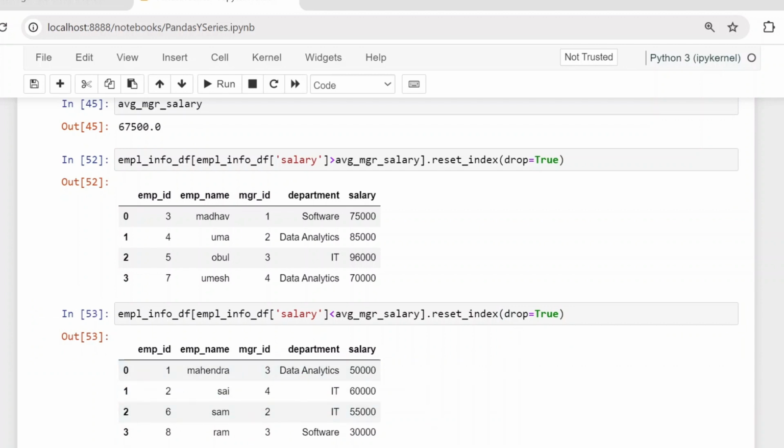So this is how we can solve this problem. Here are the employee details whose salaries are higher than the average of all managers' salaries.